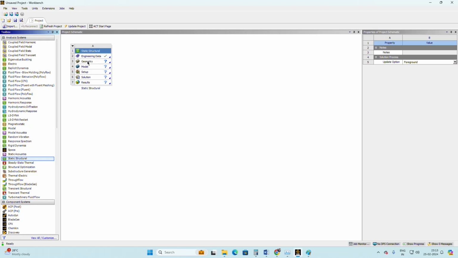About 15 years back, solvers like Ansys did not give much importance to geometry creation. After 2015 onwards, they give a lot of provisions for creating geometry itself.